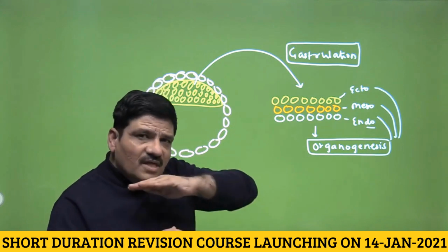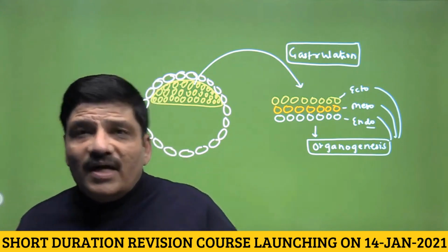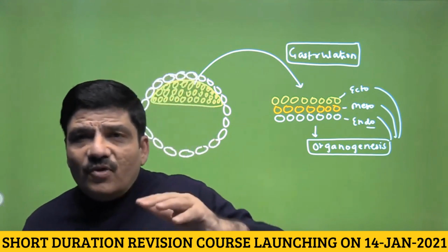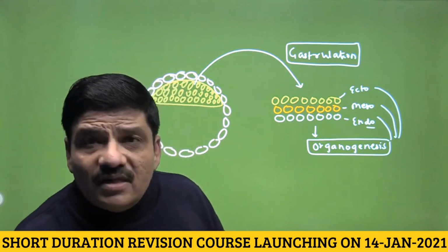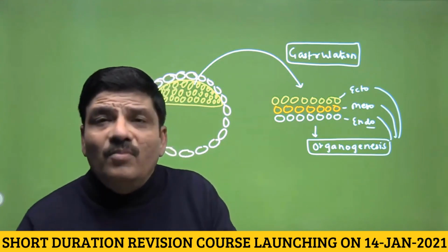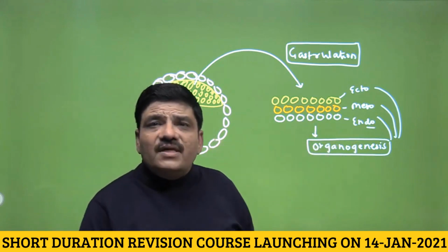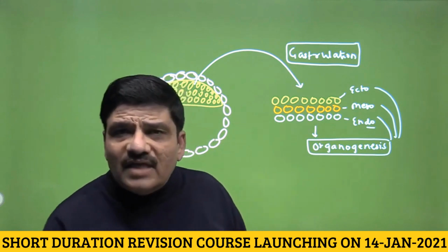So that means there is formation of the three germ layers. That is why we are triploblastic, if you remember, and therefore any animal which is diploblastic is unlikely to have muscle, because muscle itself is a derivative of mesoderm, and therefore will have a problem with locomotion. Just try to understand the evolutionary advantage of mesoderm. So I hope this is absolutely clear.